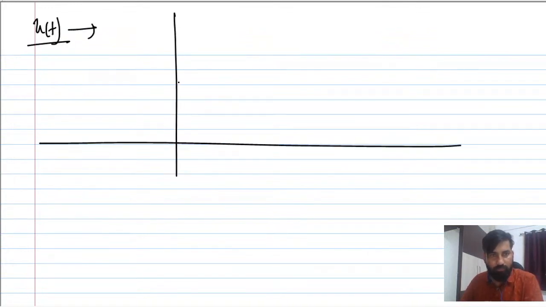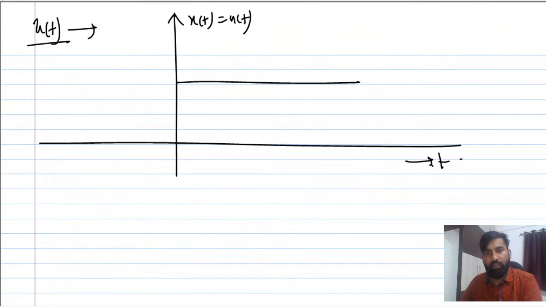So how do we determine this? Suppose we have u of t. Let x of t be equal to u of t. This is a discontinuous function. u of t is highly discontinuous around t equal to 0, so we go for Gibbs phenomena.